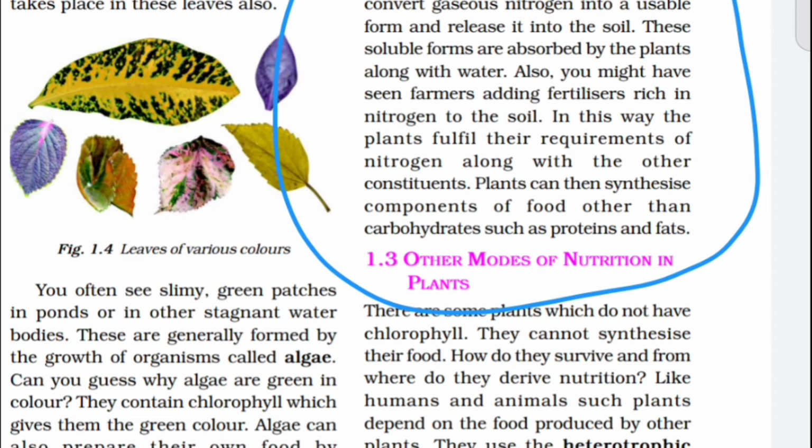Also, you might have seen farmers adding fertilizers rich in nitrogen to the soil. If you go to a village or farming area, you see that the farmer puts fertilizer for more crop production and the development of the plant.